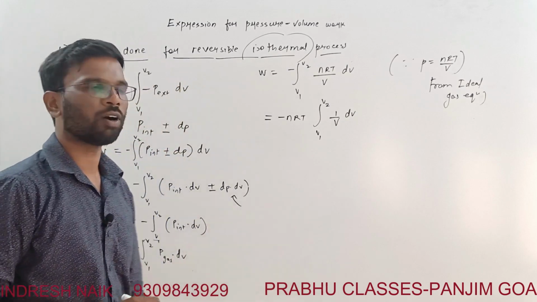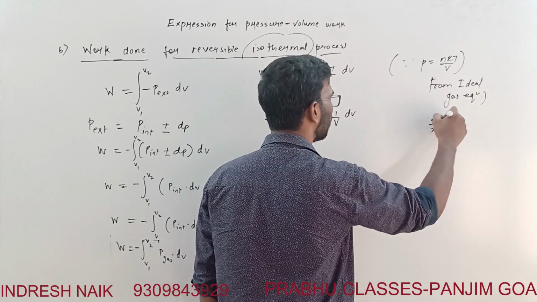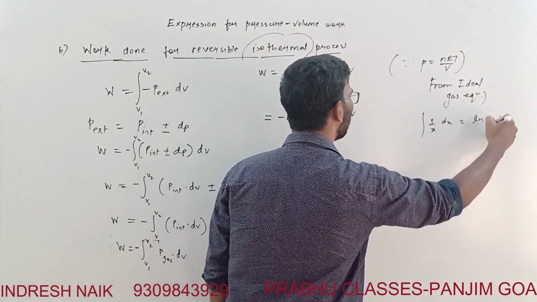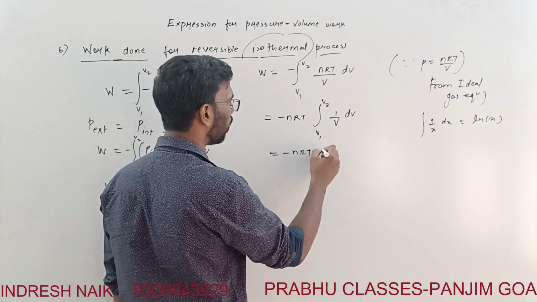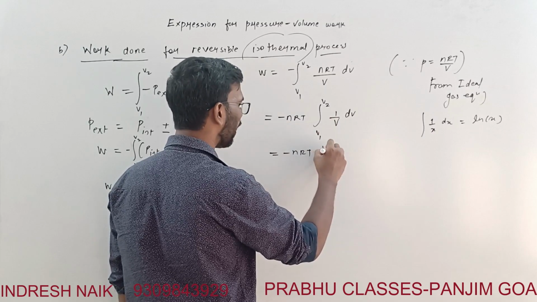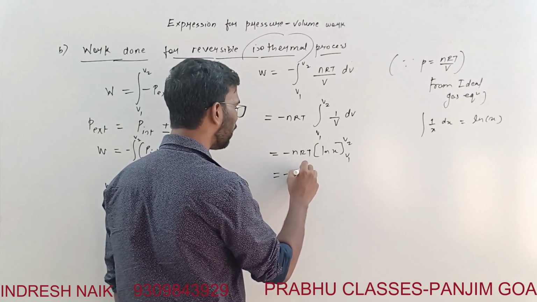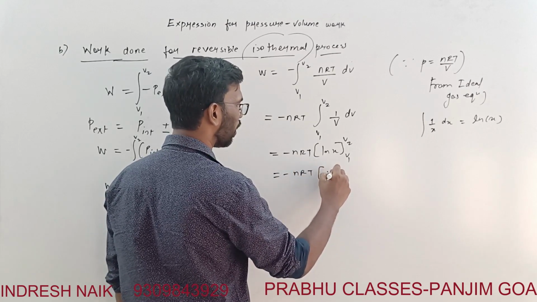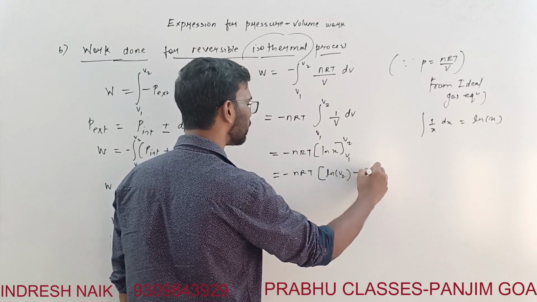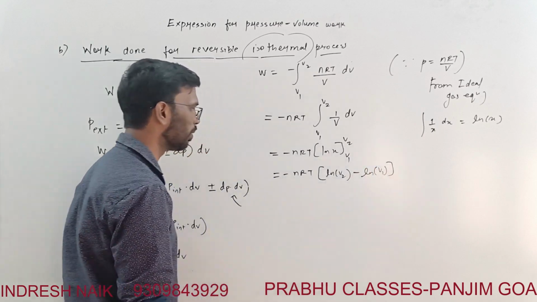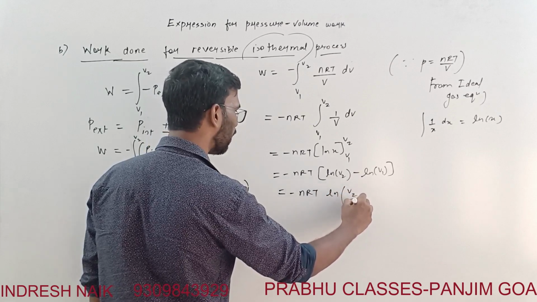So the integral of 1 upon x dx, how do we write? The integral of 1 upon x dx is equal to ln of x. So here also, minus nRT, the integral of this will be ln of x, right? So what is this? nRT times ln of V2 minus ln of V1. So this is minus nRT ln of V2 by V1.